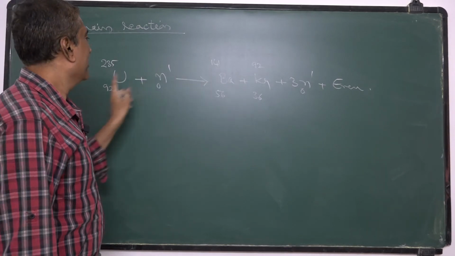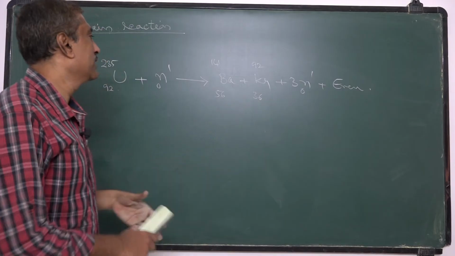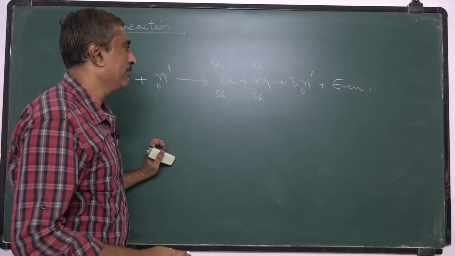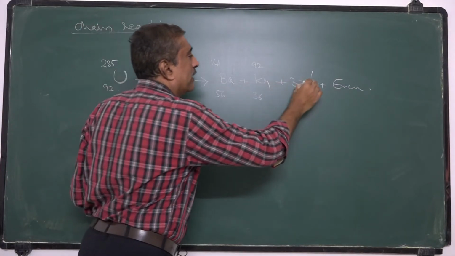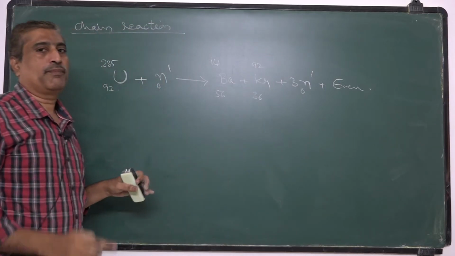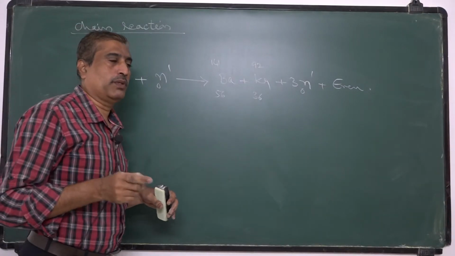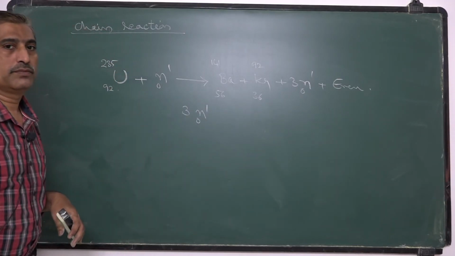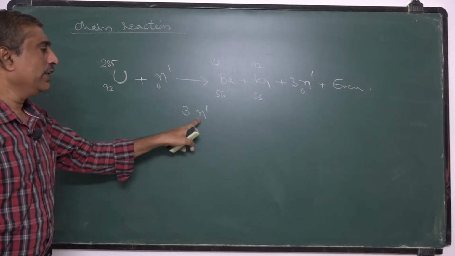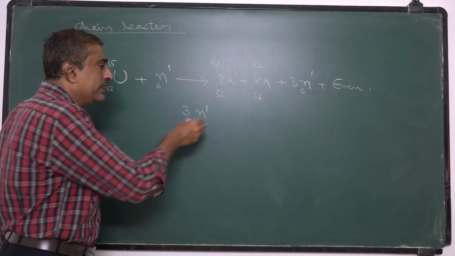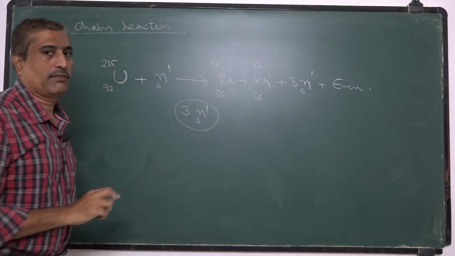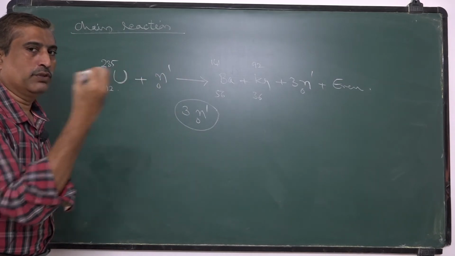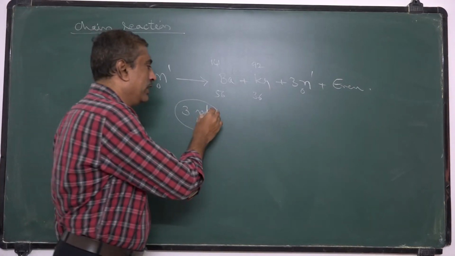Okay, so this is the nuclear reaction. When a uranium 235 nucleus undergoes fission, it gives barium, krypton and 3 neutrons. That means in the nuclear fission process, 3 neutrons are released. Assume that in a sample, when one nucleus undergoes fission, 3 neutrons are released.